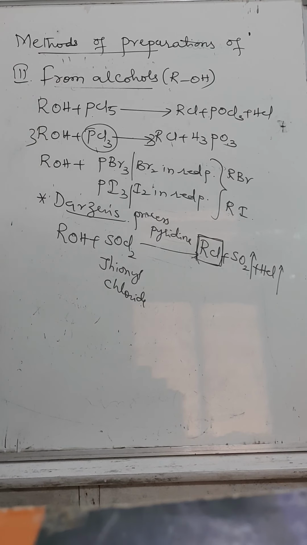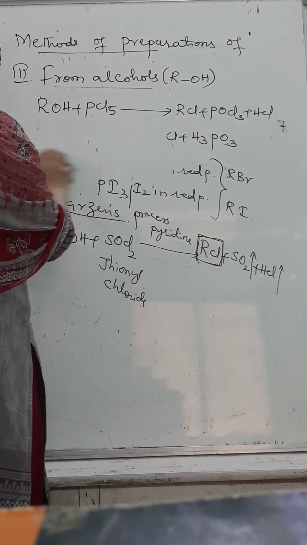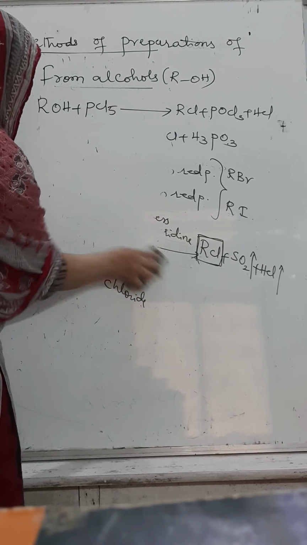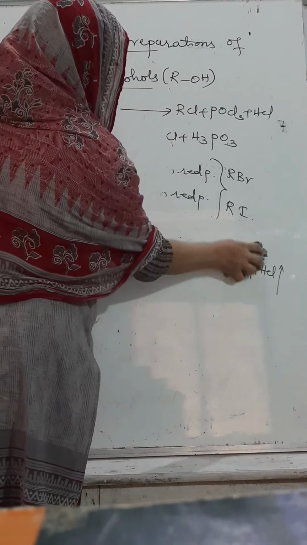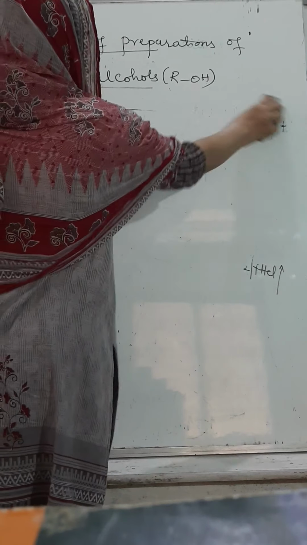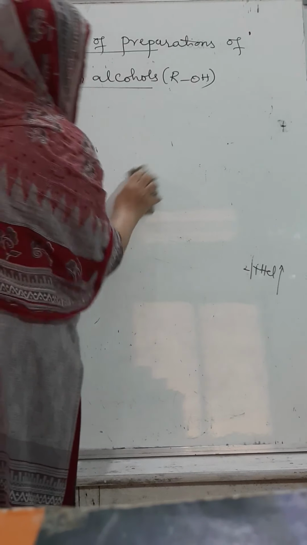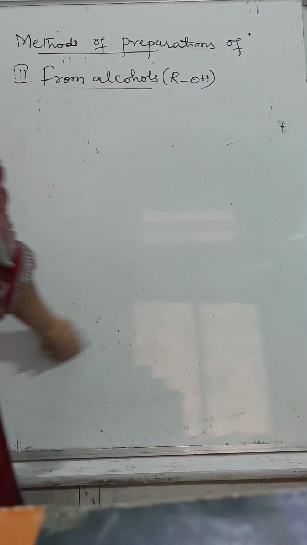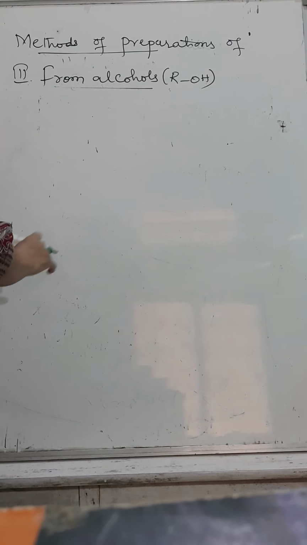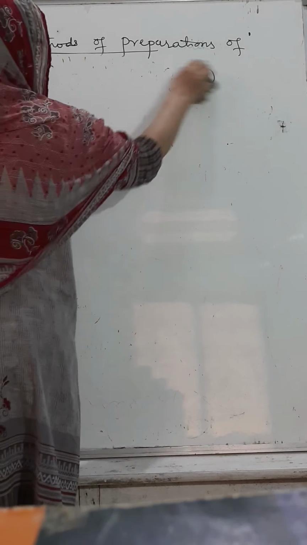Instead of Cl and Br, if you want to prepare F, how to prepare? Because sometimes we may think, why is it only to prepare RCl and RBr, are there no methods to prepare RF? Yes, methods are there. Those are called halide exchange method. Fourth method is halide exchange method.